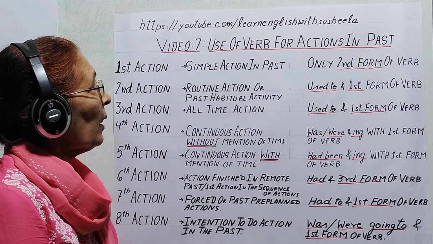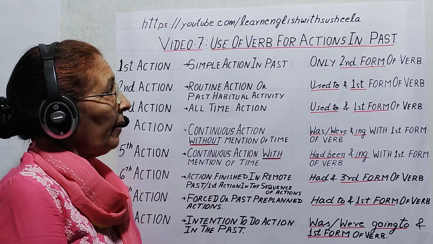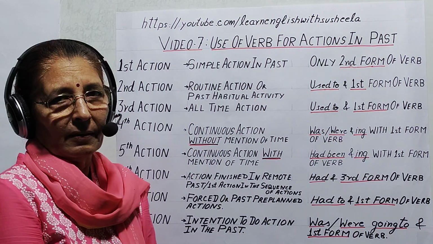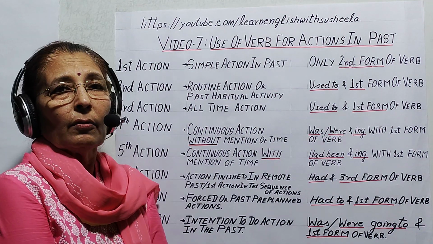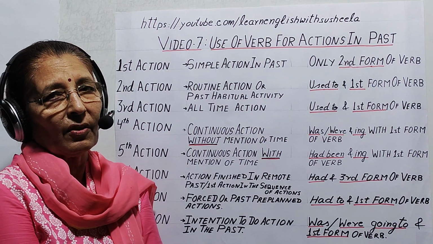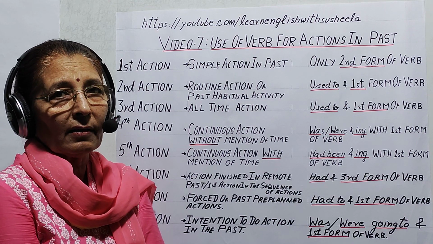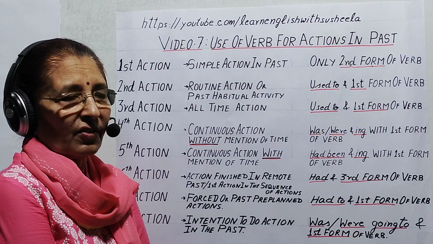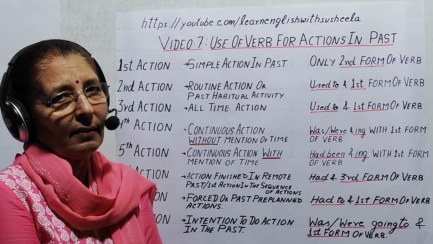My seventh video is use of verb for actions in past. I had made 6 videos to tell you use of verb in present. But I made this 7th video to tell you how to use the right verb for actions in the past, so that you can compare present and past and use the correct verb in both the times, in present as well as past. That's why I divided all the actions into 8 categories.